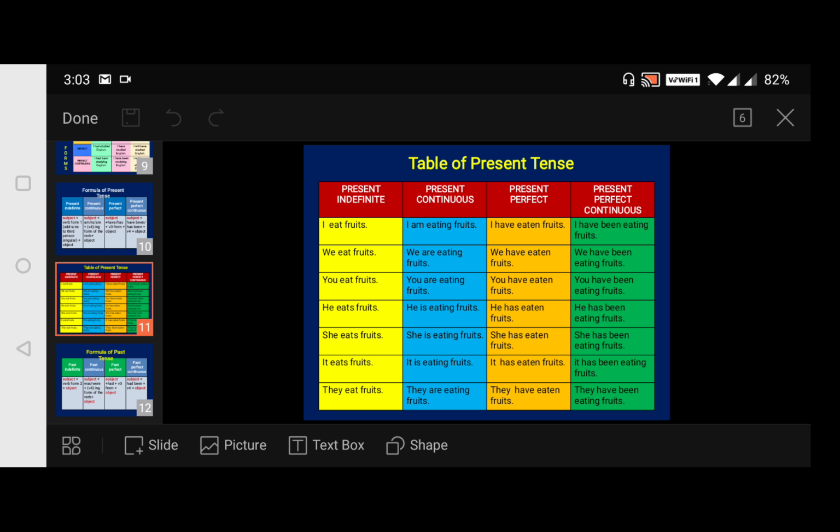They are playing for many hours. So they have been playing for many hours. We are learning English for a long time. We have been learning English for a long time. Okay, I am repeating. We are learning English for a long time. We have been learning English for a long time.